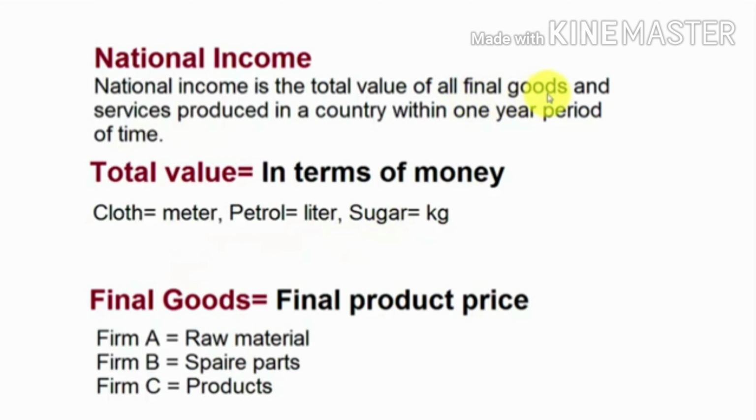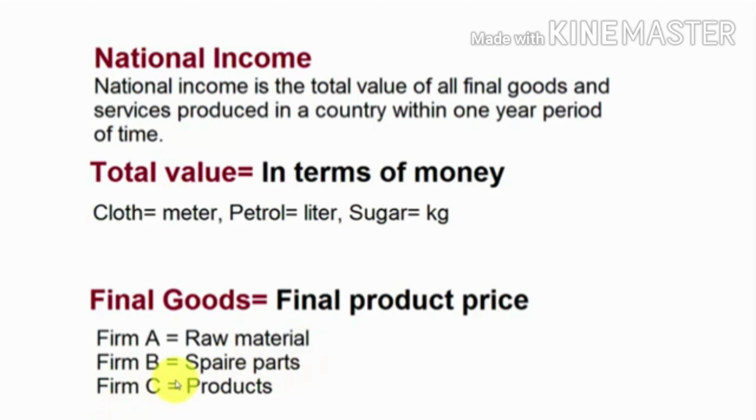Now, by final goods and services, we mean final product price. What is final product price? For example, we have three firms for producing a product. Firm A produces raw materials, firm B produces spare parts, and firm C produces the final products. Firm A produces raw materials for this product, which is used in firm B, and they produce spare parts from this raw material.